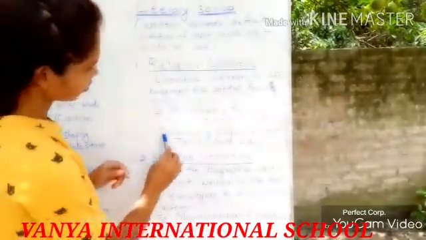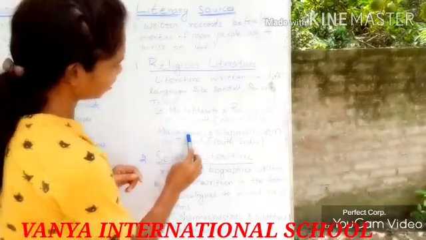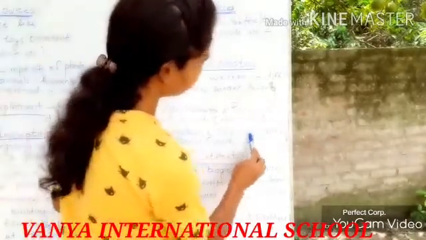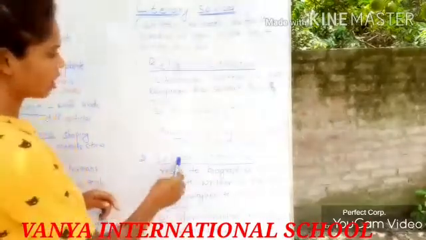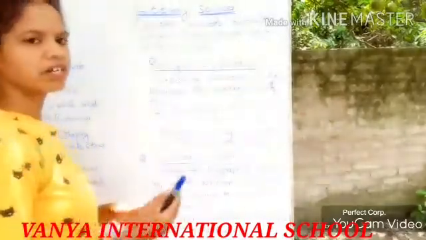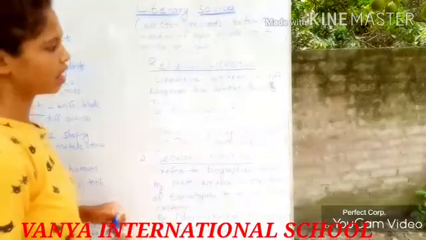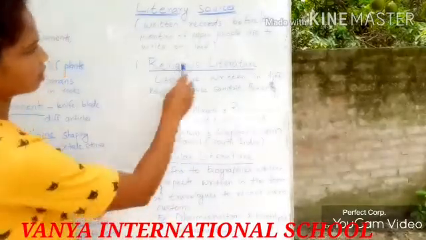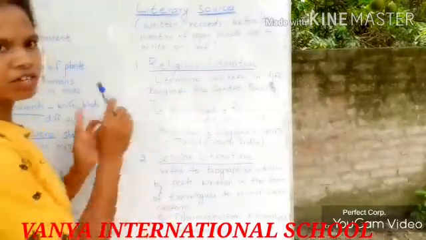And another, Manimekalai and Silappadikaram, are the famous literature written in Tamil, that is the south side of India. These are the literature in religion.